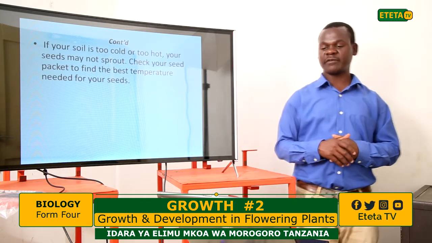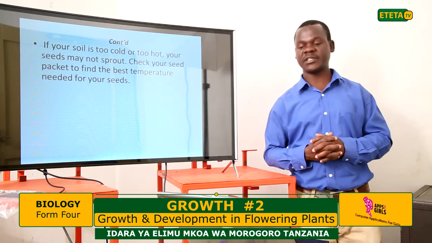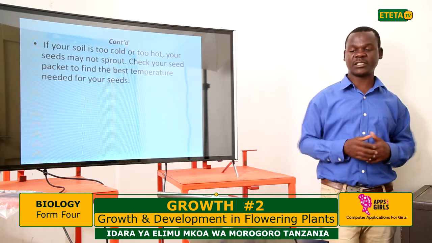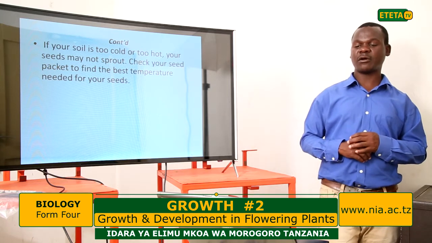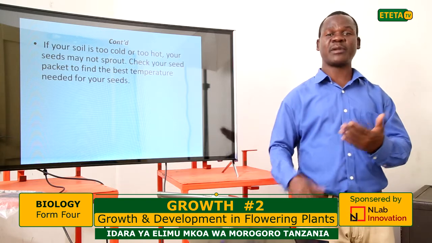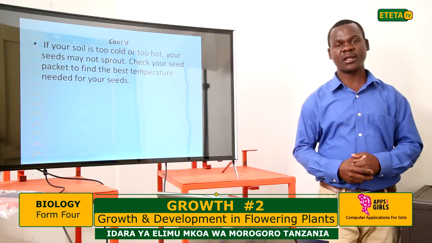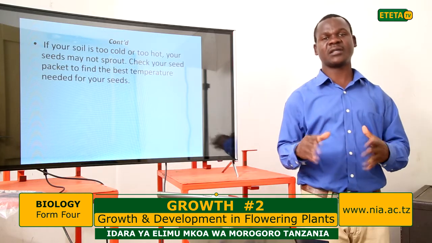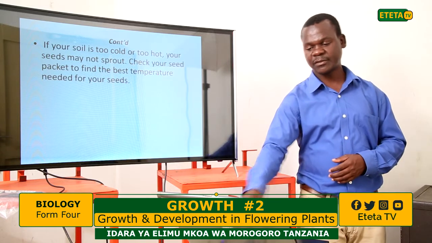Temperature is found in the soil. If the soil is too cold or too hot, the seed is affected and spoiled, and therefore you have to check the temperature of the soil at that moment. That's why we always plant during the rain season, because water cools the soil so that the temperature in the soil becomes conducive for the seed to germinate.